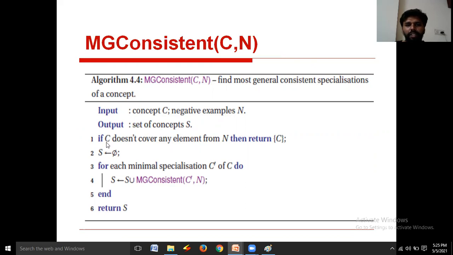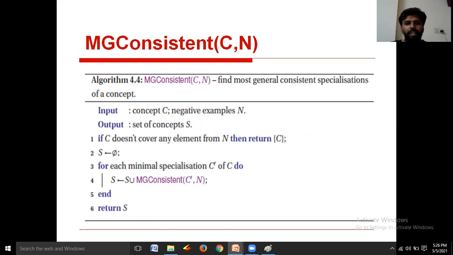And see, here initially we are verifying the condition whether C doesn't cover any element from N. Means there are some concepts that don't cover the negative examples which are in N. Then we return C, which means it doesn't cover any negative example from N. Otherwise, we need to assign pi to S. Initially we don't have any concepts; the concept set is initially empty, represented by the symbol pi.